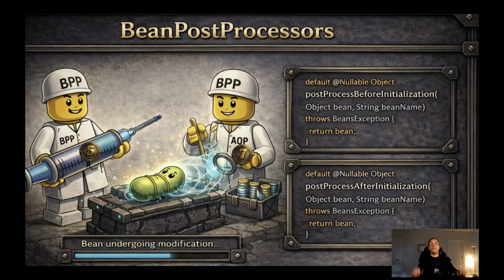As I said, both of these methods, their signature says they can return a bean instead of the bean they received. But the first method should not use that. It should return the same bean. But the second one can return something different.